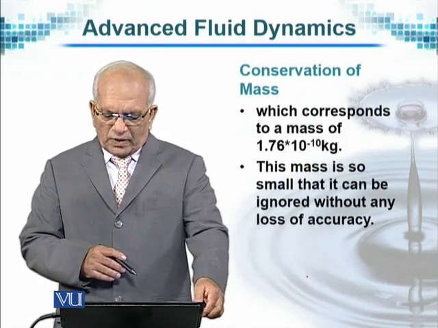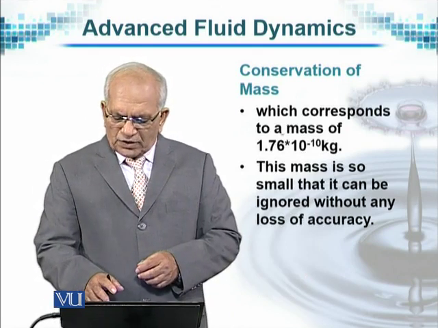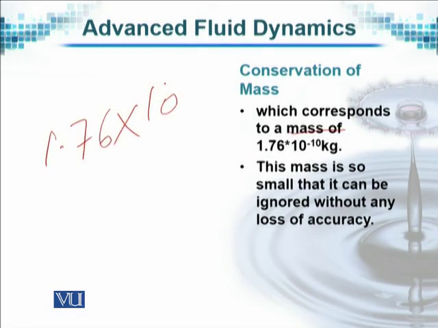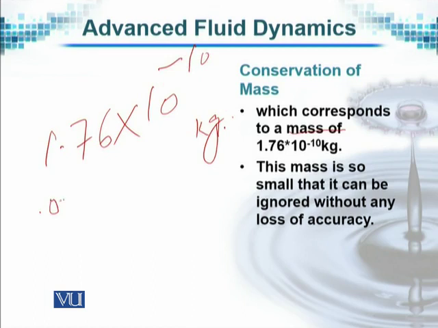This is equivalent to a change of mass of 1.76 times 10 to the power minus 10 kilograms. You can imagine this as 0.000 and so on, until these zeros are completed, and then 1.76.